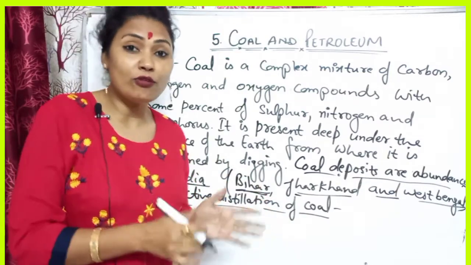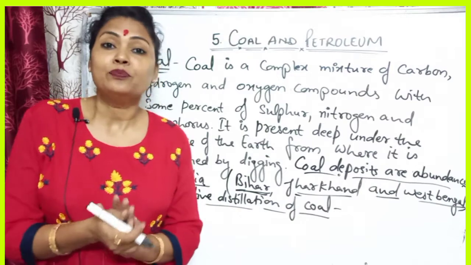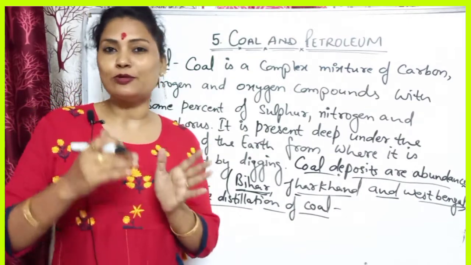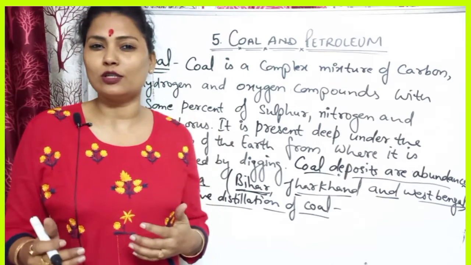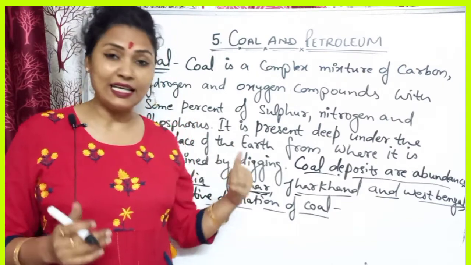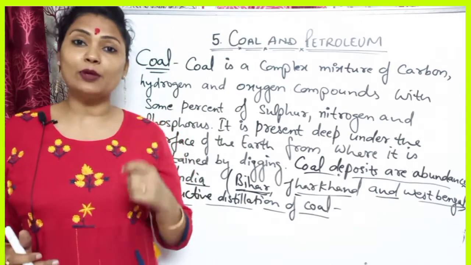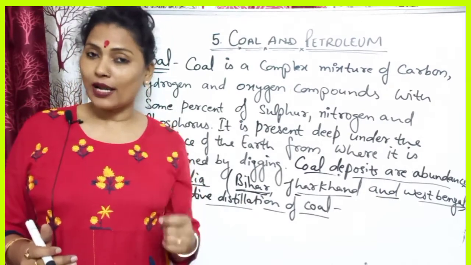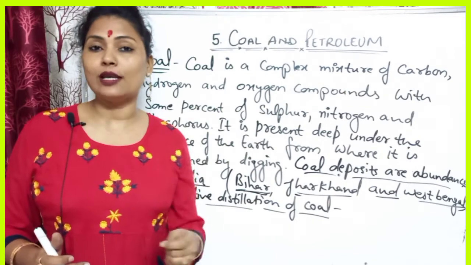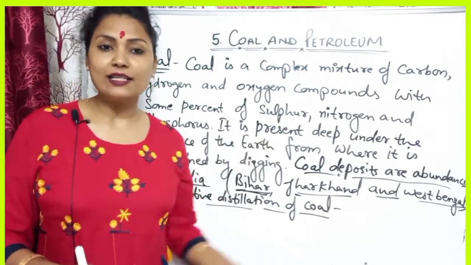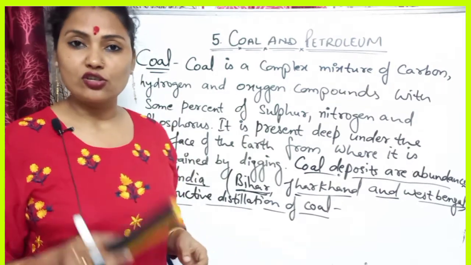You know that if we heat the coal directly, it produces heat, light and a lot of smoke. But if we heat the coal strongly in the absence of air, it produces products which are useful for us. These products are coke, coal gas and coal tar. That is known as destructive distillation of coal.